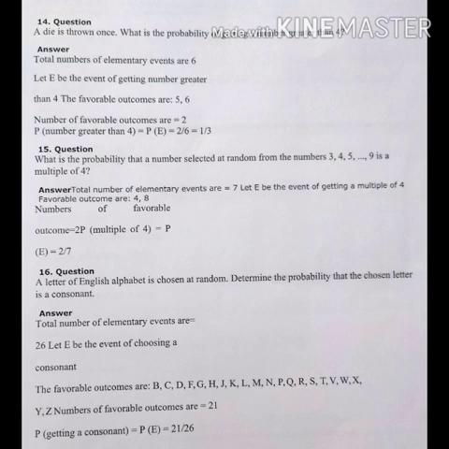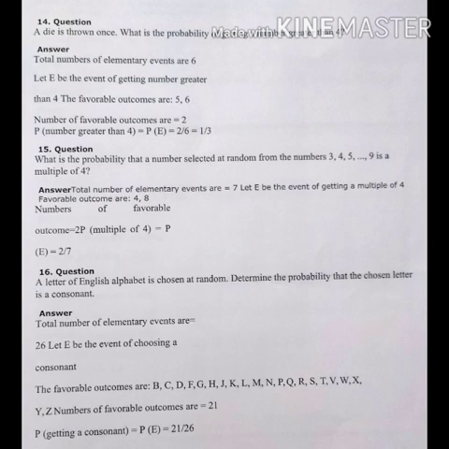15th question. What is the probability that the number selected at random from 3, 4, 5 up to 9 is a multiple of 4? First thing we have to see is that from 3, 4, 5 up to 9, you have total 7 numbers, because 1, 2 and 10 are not included. So you have total number of events as 7. Now E is the event of getting a multiple of 4. So only favorable are 4 and 8. So 2 events. So P of a multiple of 4 equals P of E, that is 2 upon 7.